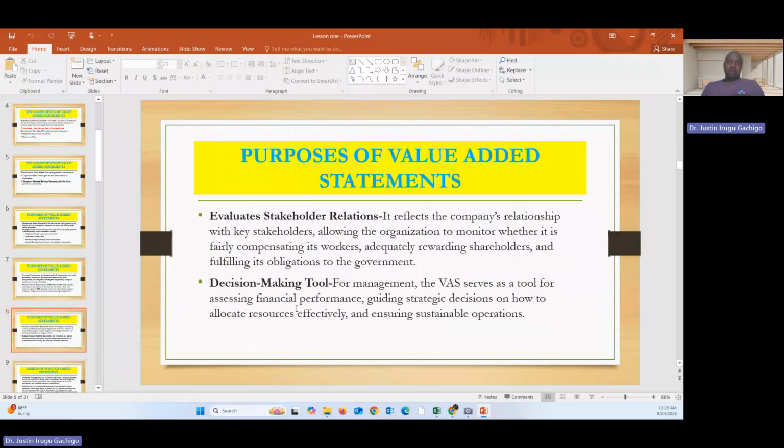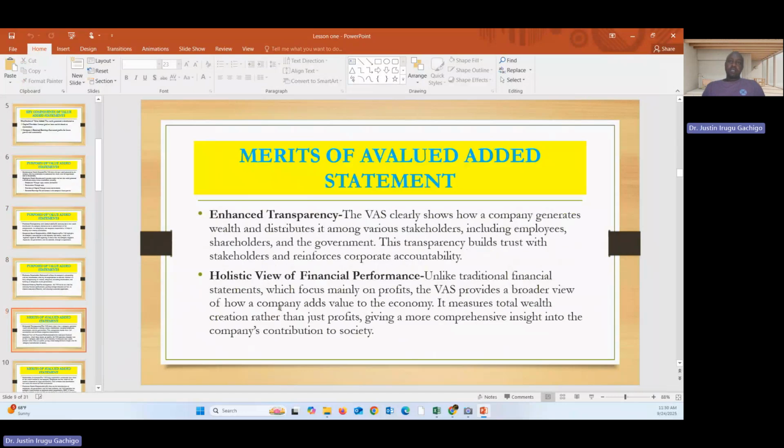The other one is decision-making. For management, the VAS serves as a tool for assessing financial performance, guiding strategic decisions on how to allocate resources effectively, and ensuring sustainable operation. So what are the merits of VAS? One, enhanced transparency. We have just seen how transparent it is on the way the wealth created is being distributed.